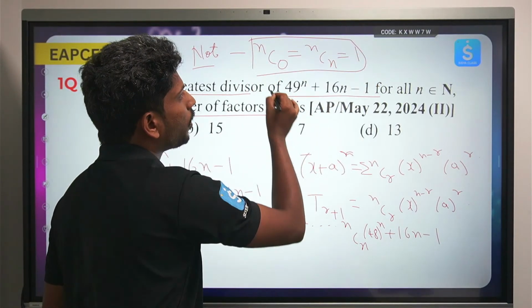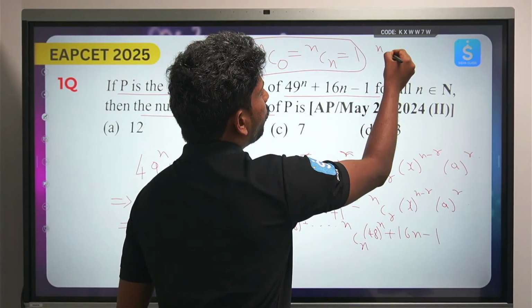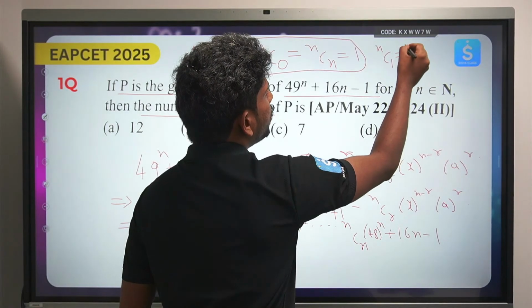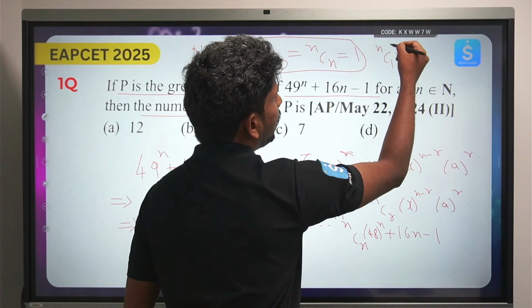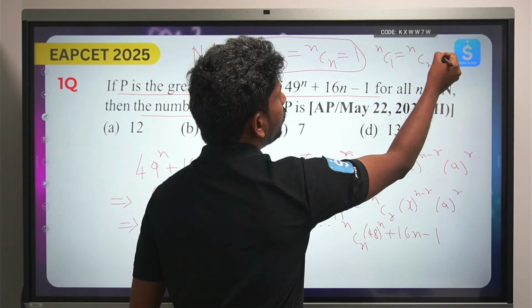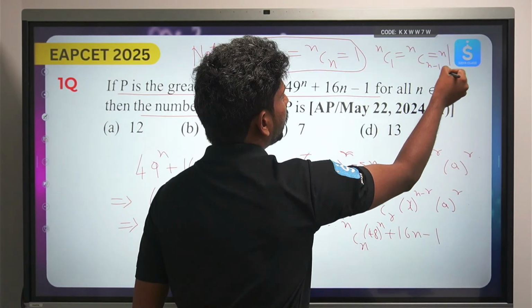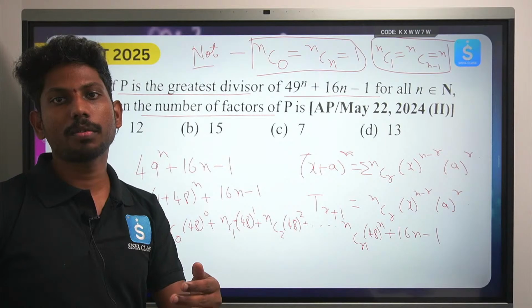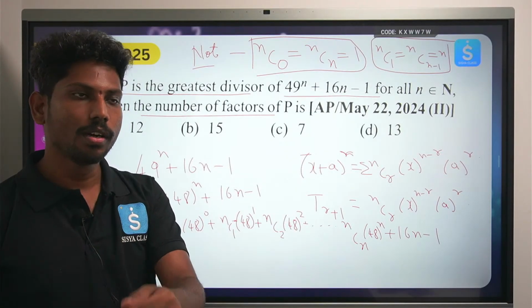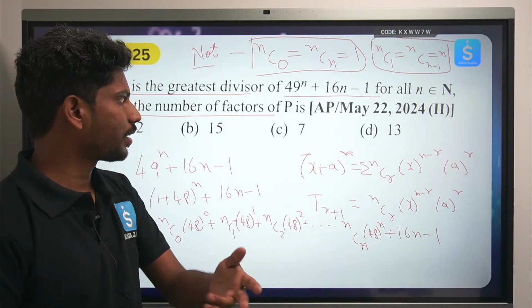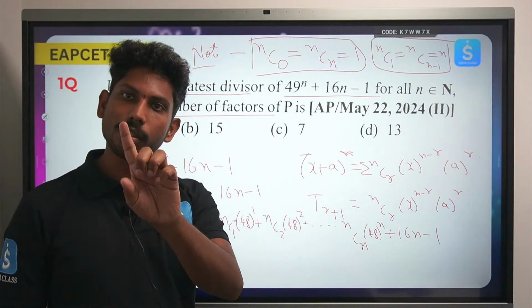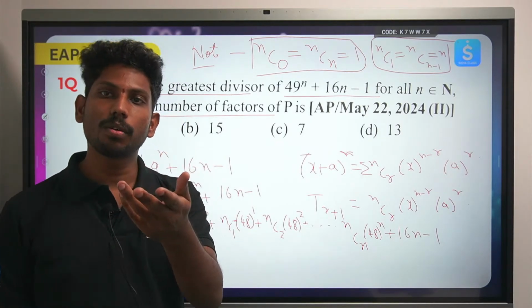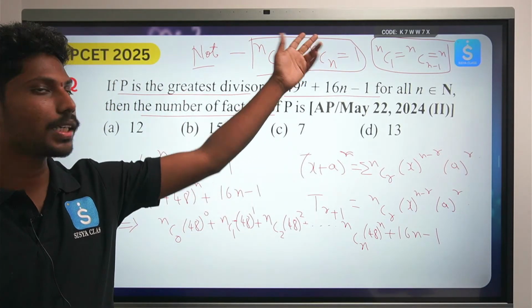The second note point is NC1 is equal to NCN minus 1, which is equal to N. For example, what is 5C1? 5. Or for example, what is 100C1? That is 100. What is 25C1? 25. What is 25C0? That is 1. What is 35C0? That is again 1.